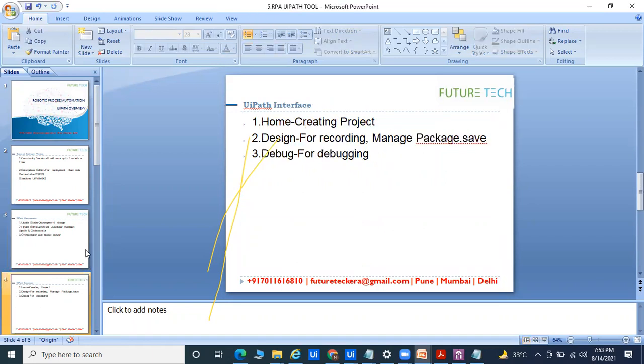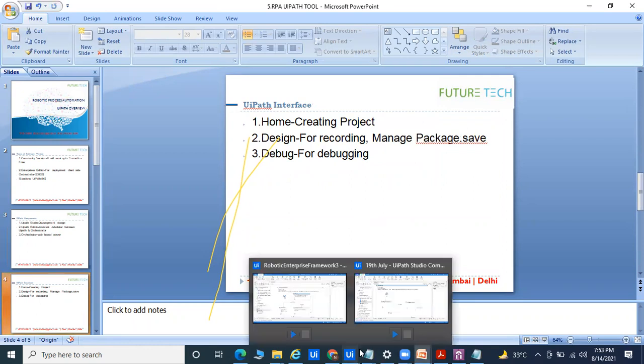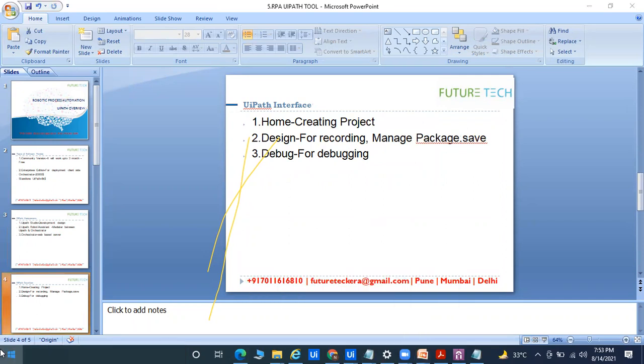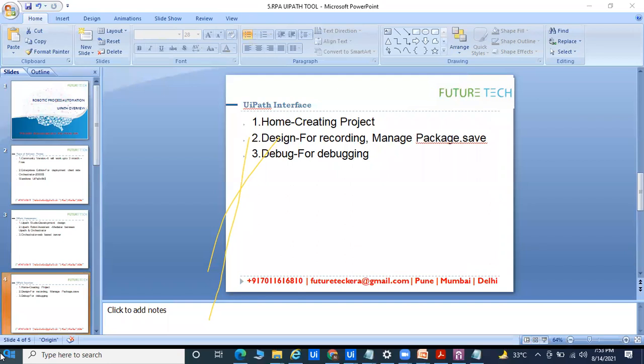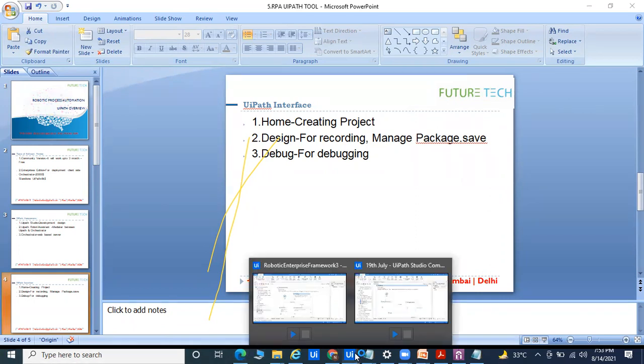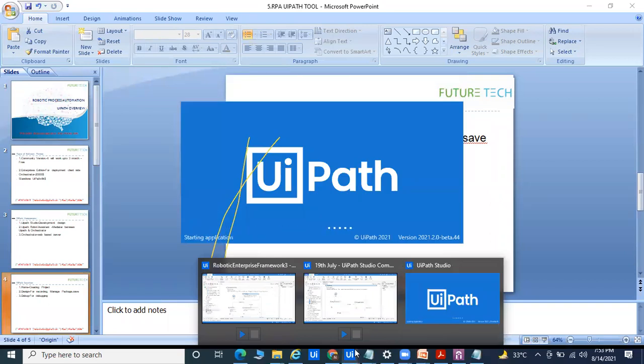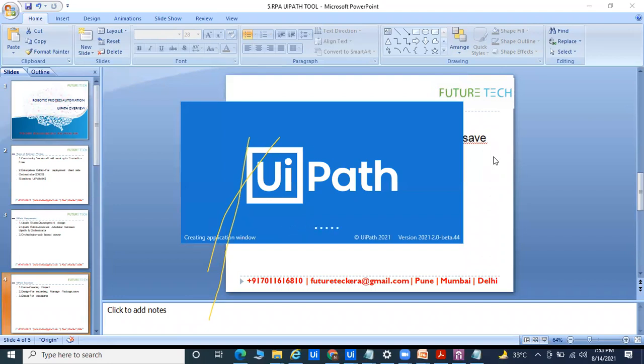Now if you come to the UiPath interface, what is the UiPath interface? I will tell you right now. Suppose you already installed UiPath, you can open it as UiPath Studio and launch this tool, and then you will get a window. Let me show you. Right now I have already launched UiPath Studio.